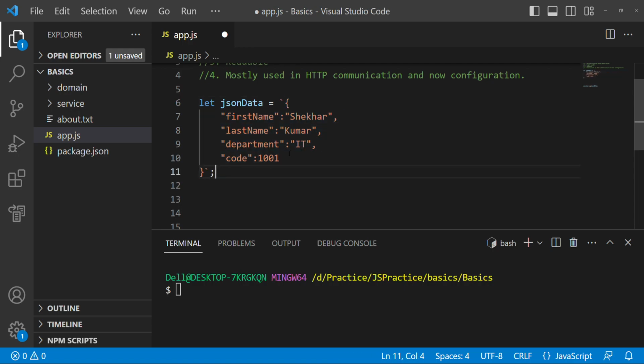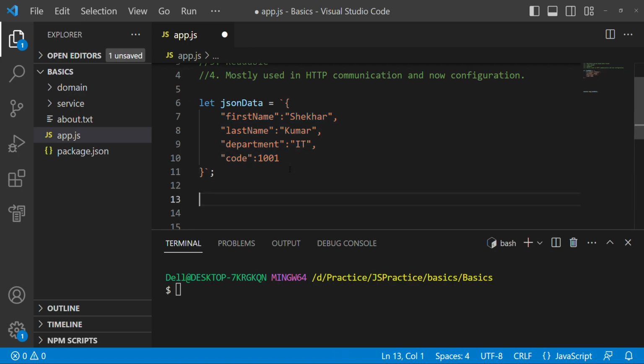But when you have JSON transformed into an object format, then you will see it is different; you don't require the key in double quotes. Let's see that. We have a string JSON data, and now we are going to convert that into an object.